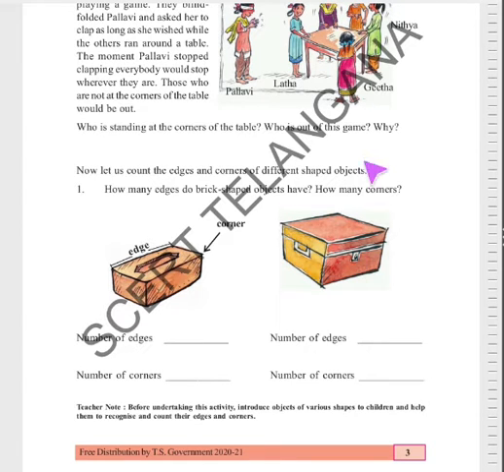Okay. How many edges do brick shaped objects have? How many corners are there? This is the corner. Okay, how many corners are there? 1, 2 and 3, 4, 5, and back side 6, and here 7 and 8. Total corners are 8 corners.